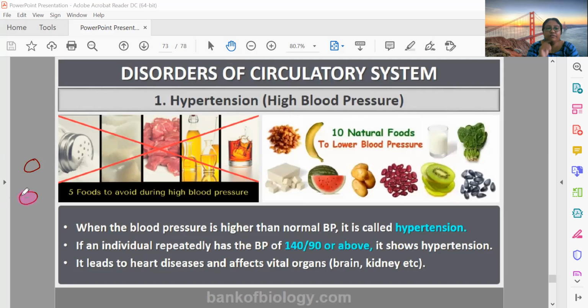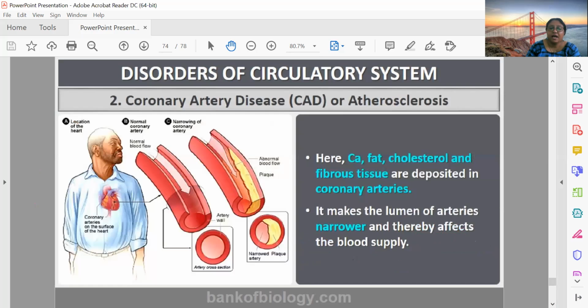The hole will become very small and the pressure will be too high, and this will affect the other vital organs of the body. So a person with high blood pressure should always go to the doctor, take medicine and follow the prescribed lifestyle with proper food habits and other habits also.